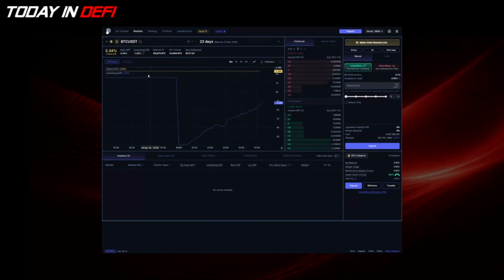The underlying market is the BTC futures market on Binance, and the underlying APR here is the annualized funding rate. So if I want to go long rate with the IRS on Boros, or what they call yield units here, I'll need to pay the fixed implied APR until the maturity. And during this period of time, I'll be receiving the underlying APR.